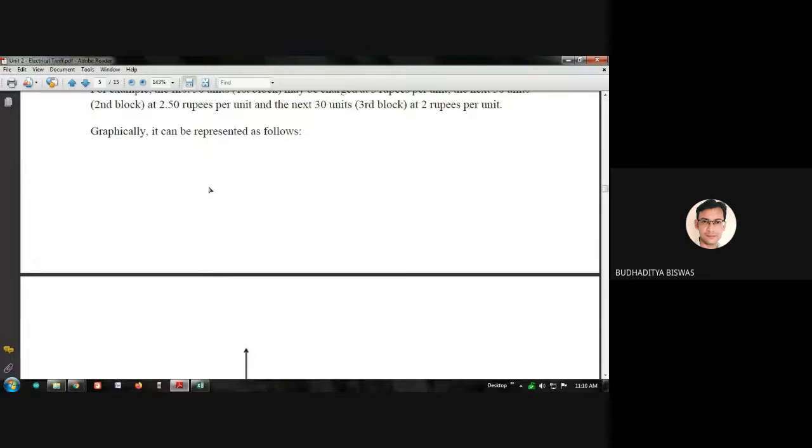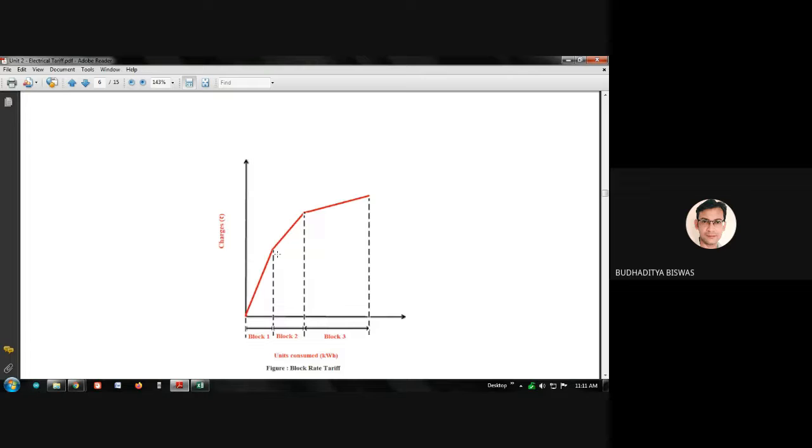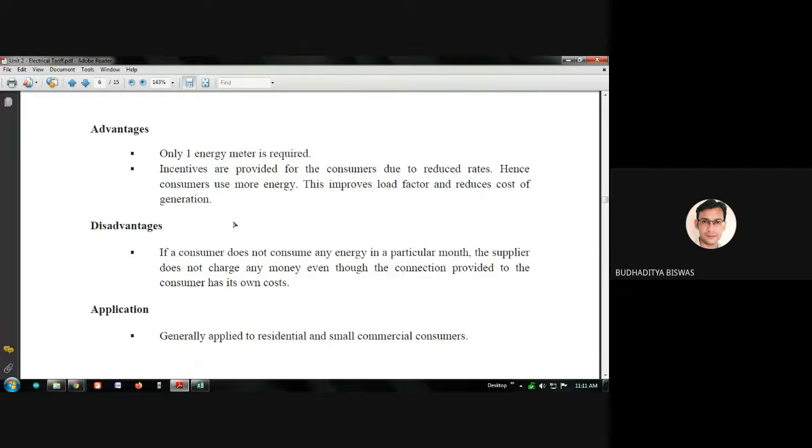Block rate tariff means in every block the charge is different. Initial block, say 0 to 50 units, the first 50 units, is charged 3 rupees per unit. Whatever the tariff is, it will be reduced in the next block. In the next block 2.5, the next 2 rupees per unit, like this. Graphically it can be shown here. This also gives some incentive to the customer who uses more electric energy. So it has only this advantage; disadvantages are there.